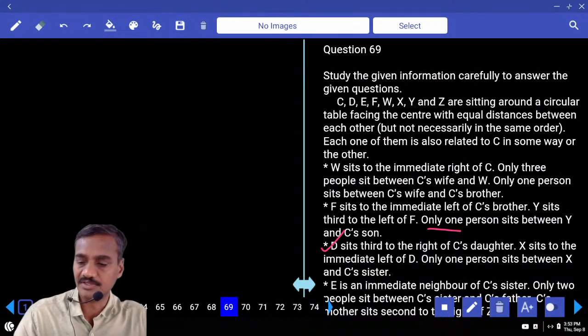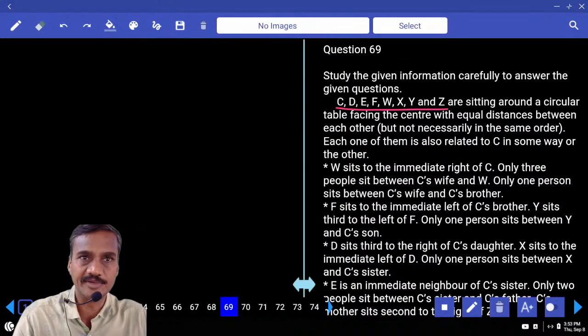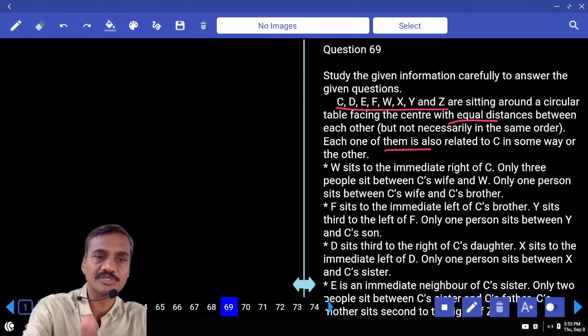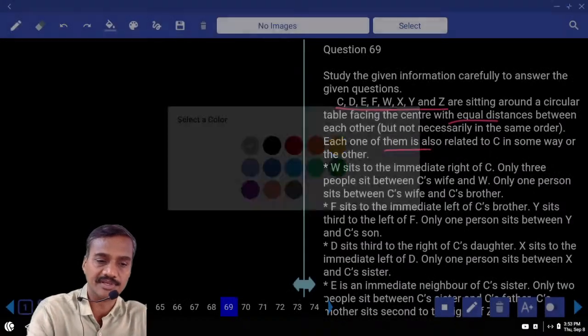Then 69 onwards. Now in this, how many persons are there? 8 persons: C, D, E, F, W, X, Y, Z. They are seated around a circular table with equal distance between each other, and each one of them is also related to the others in some way or the other. Here it is a combination of blood relation and directions.